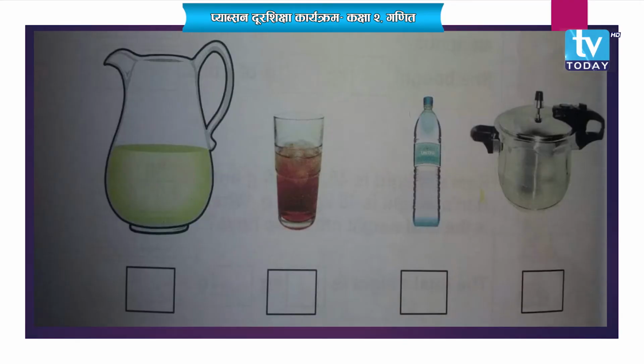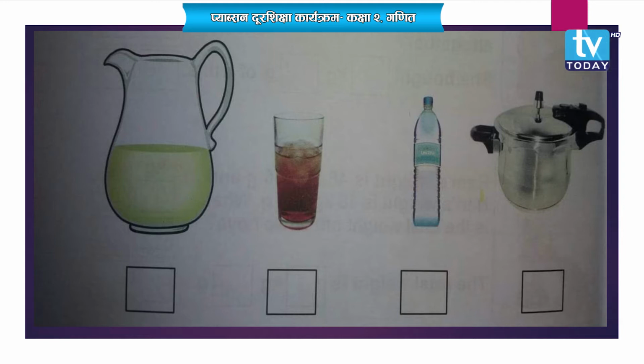Can you write here M for more and L for less? Okay students, now you have to tell me and fill it in by yourself, okay? The first picture is a jug and a glass. In the jug, have you seen the level of the water, and the glass? Or you can easily imagine whether the glass will be bigger or the jug will be bigger.